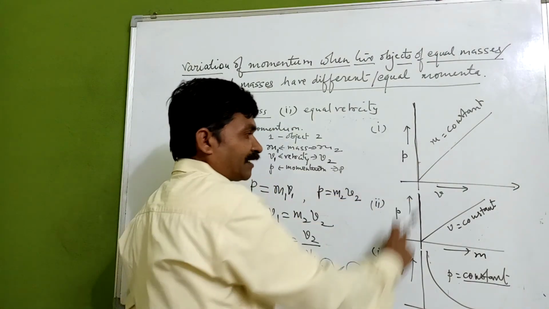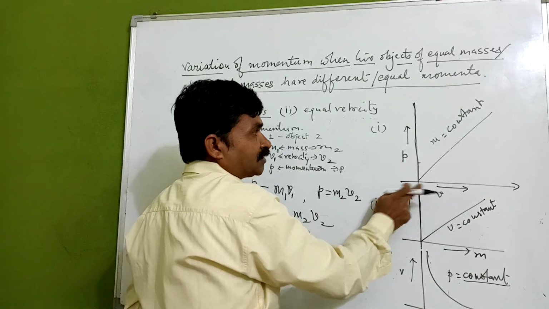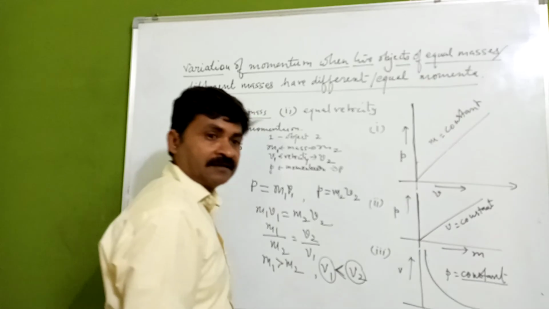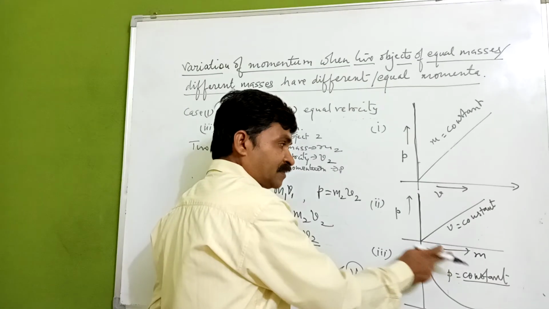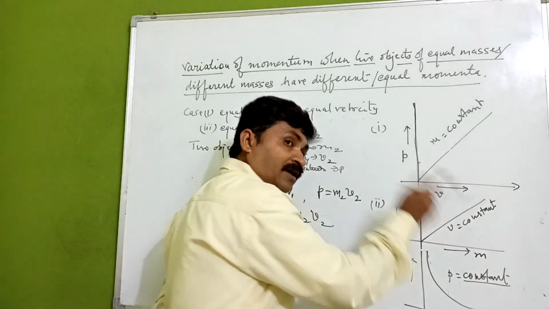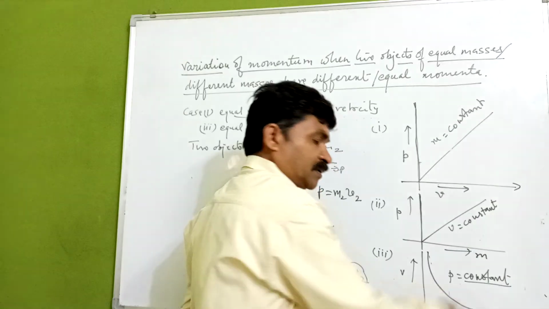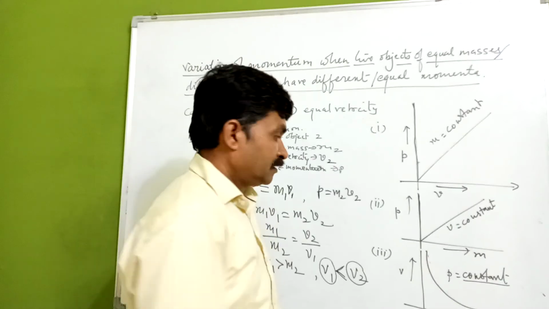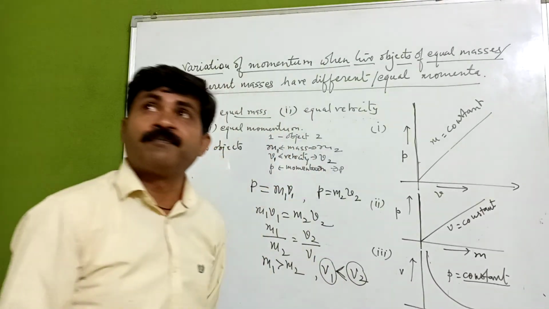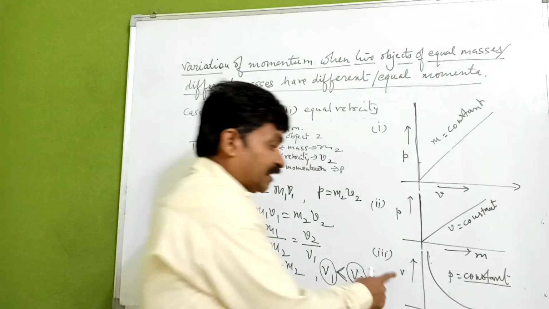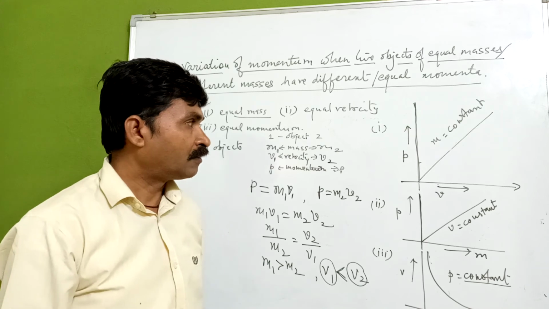From that we learn that there is a linear relationship between P and M, momentum and mass, for a constant velocity. Between velocity and mass, for constant momentum, the relationship is not linear.